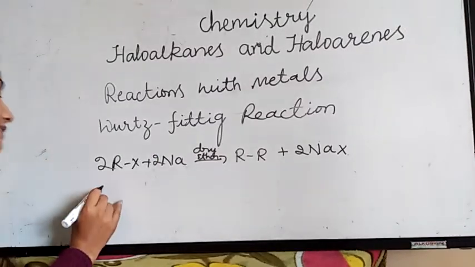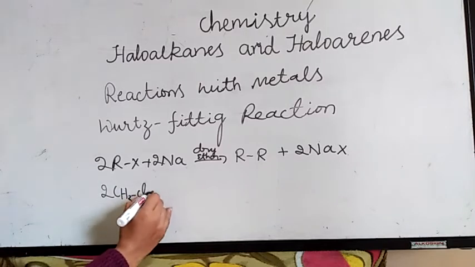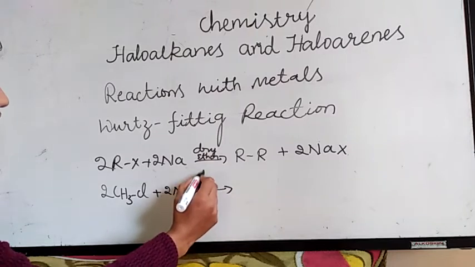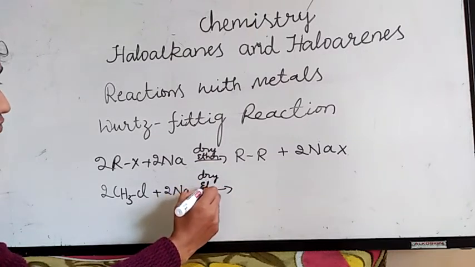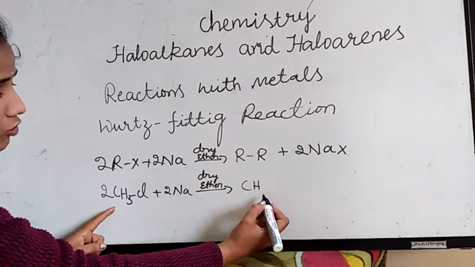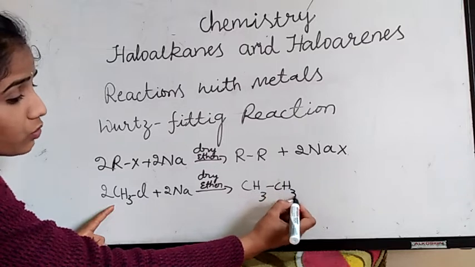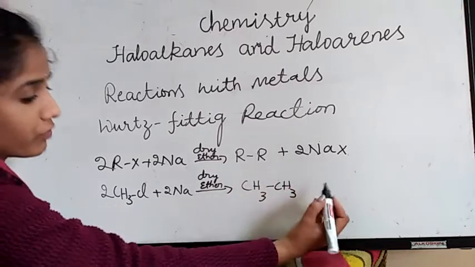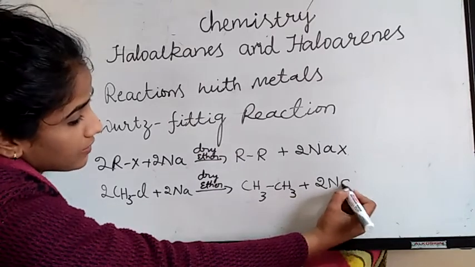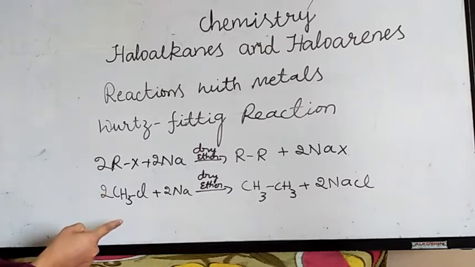Take the example of methyl chloride, CH3Cl, plus 2 moles of sodium in the presence of dry ether. Here I have only one carbon in the reactant, but I am getting 2 carbons, double the number of carbon atoms in the alkyl halide, with removal of 2 NaCl, sodium chloride. This is about the Wurtz reaction.